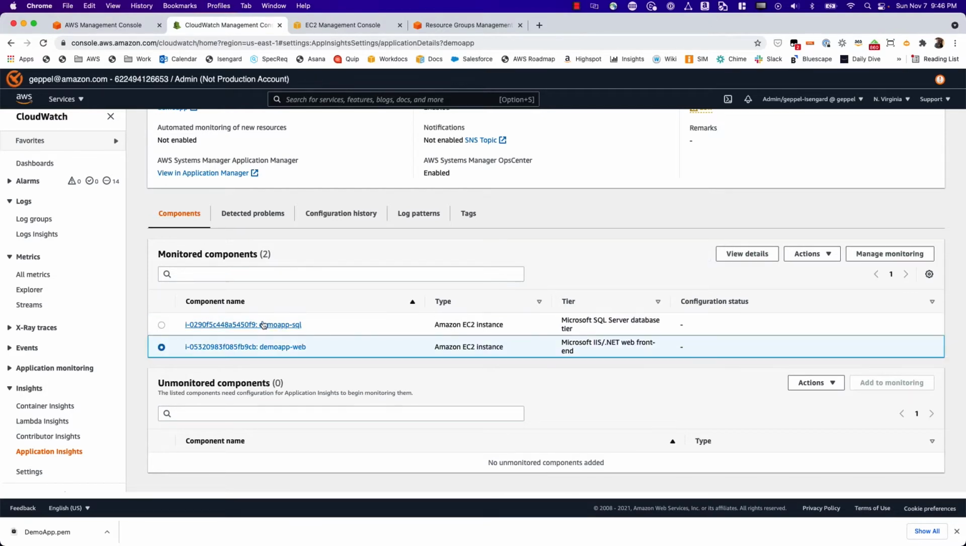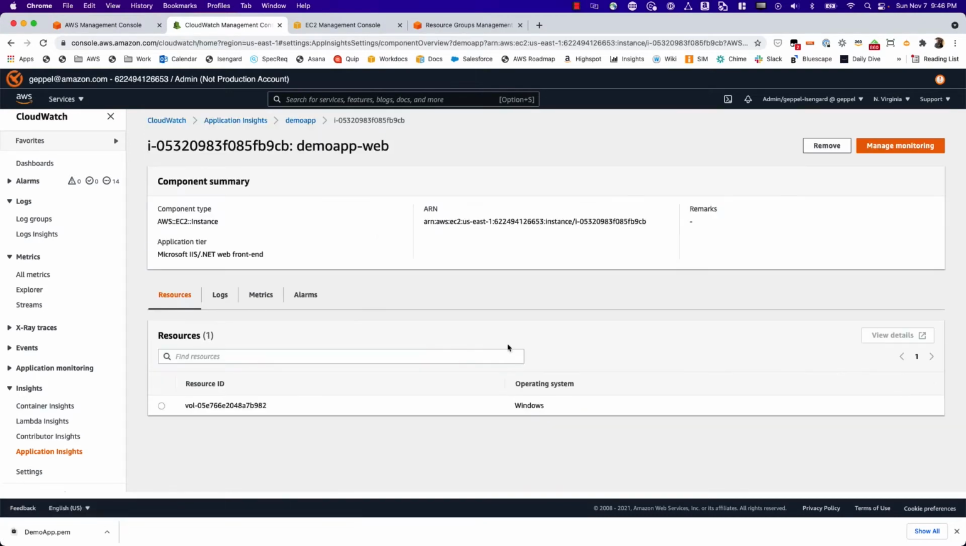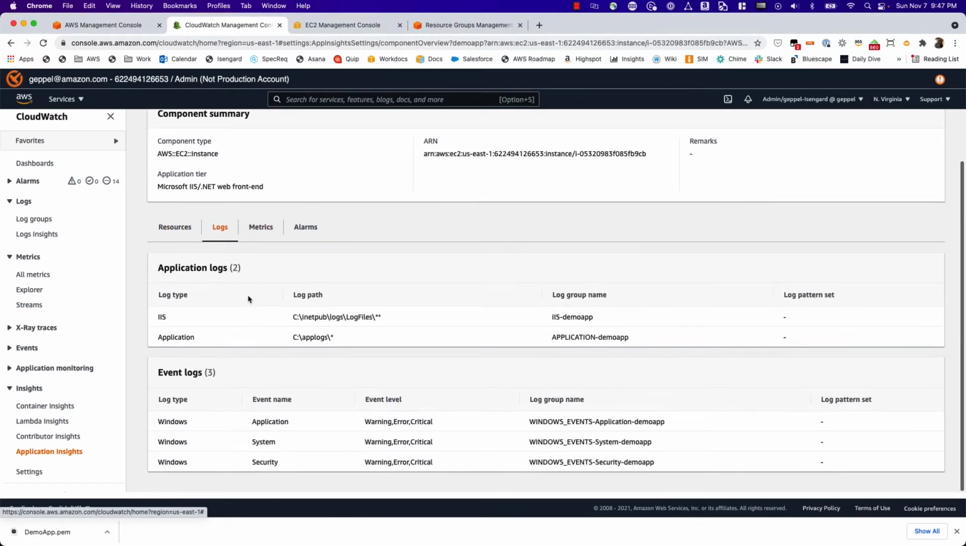So I can go into one of these components here. We get more details on the component. I can see what resources it's monitoring. I can see the application logs. So you'll note here the application log, the IIS log, and it's going to put these to these log group names in CloudWatch. It's also collected event logs from the Windows Event Viewer, application, system, and security at these different event levels. And these will be the corresponding log group names that we see in CloudWatch logs when we go to look at those.